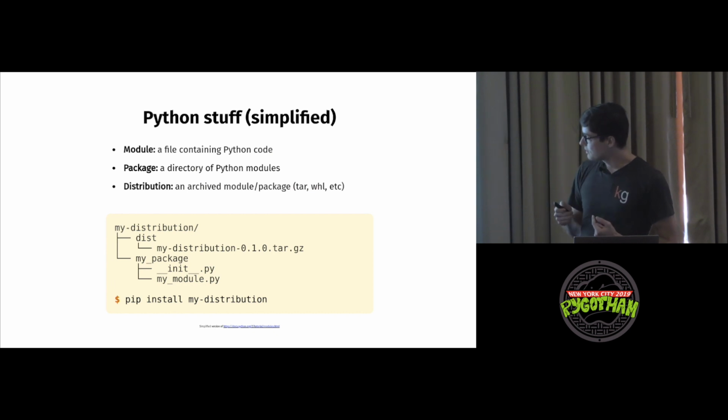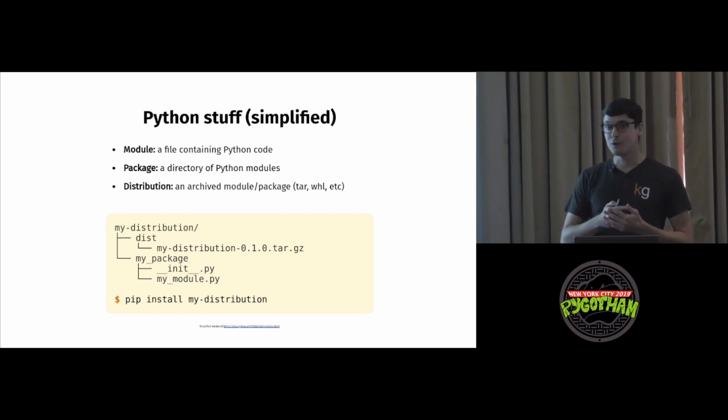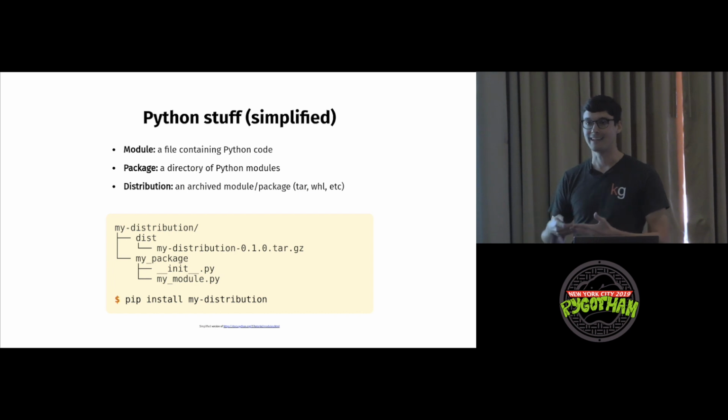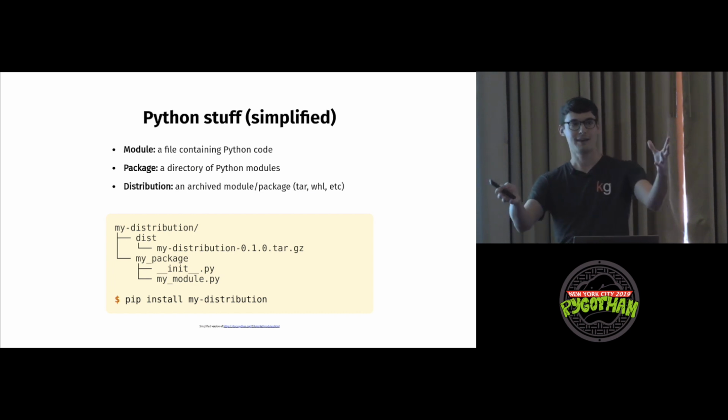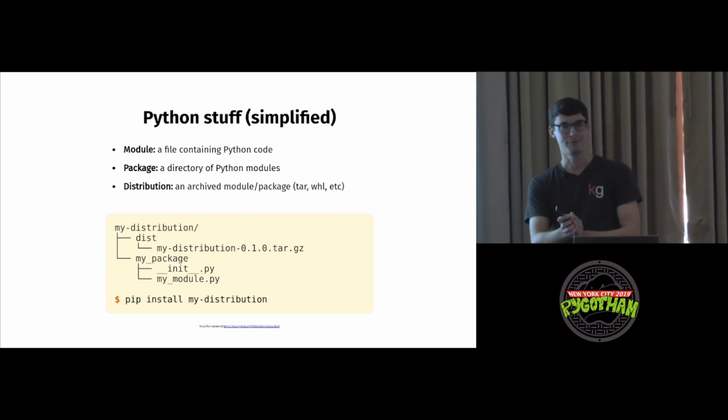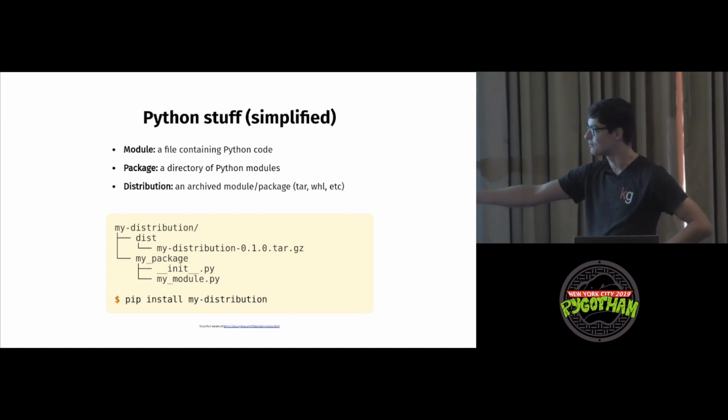Finally, a distribution is an archived module or package. Can be in tar format, can be in zip format. Think of it, you take all your assets and just mush them up into one thing, and you can send it out into the universe. That would be an example of a distribution. Cool. So when I use those words, that's what I mean.